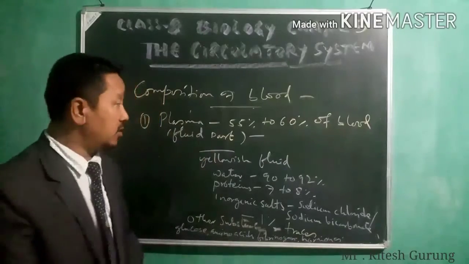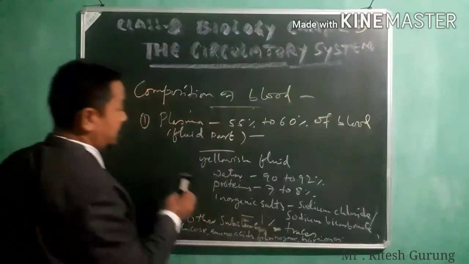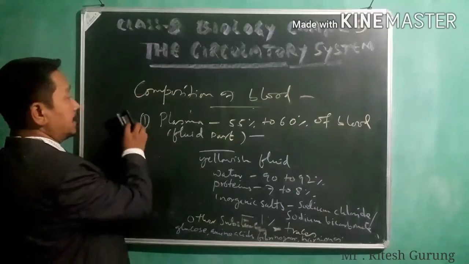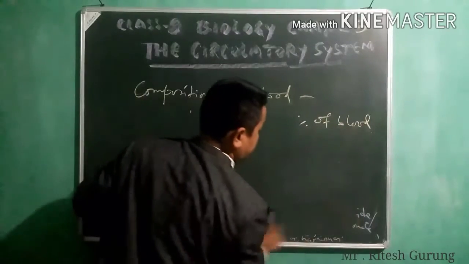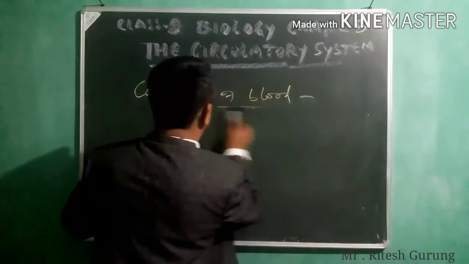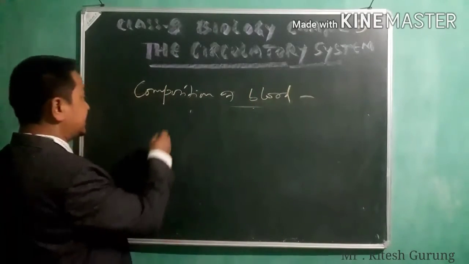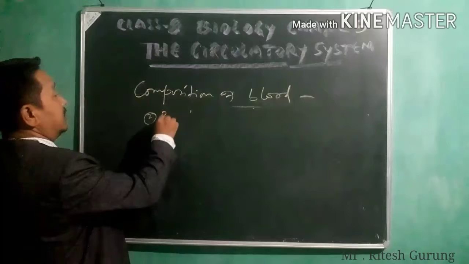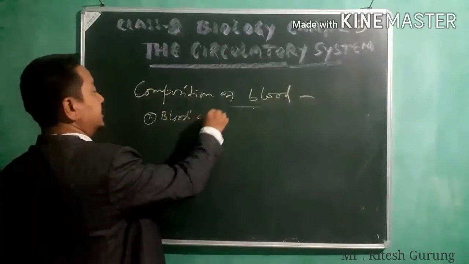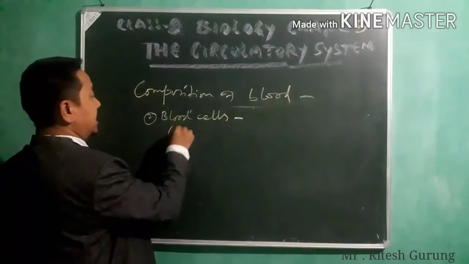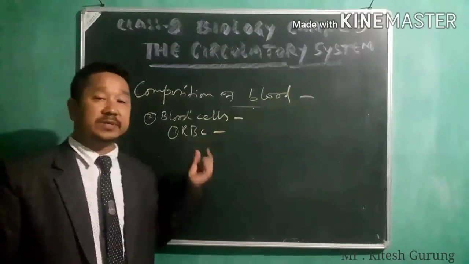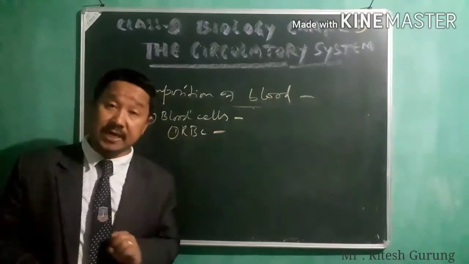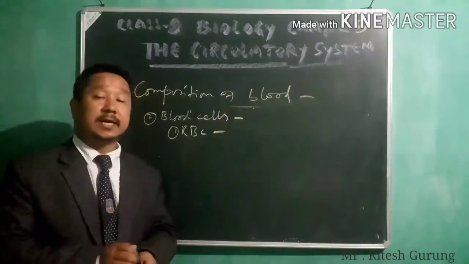Now we'll see your blood cells. The second one is your blood cells. RBC. As I've told you, RBC is also termed erythrocytes.